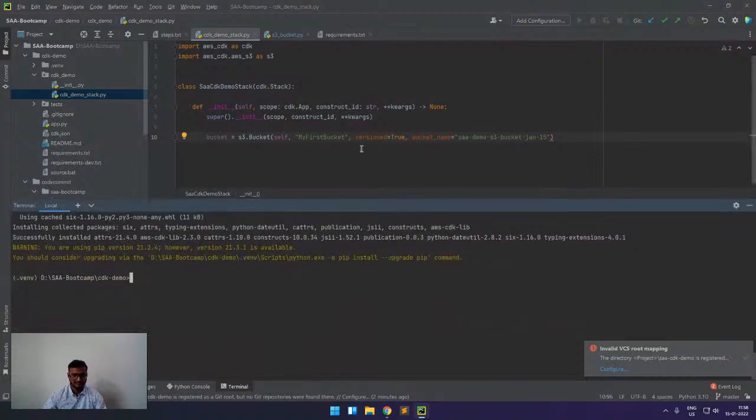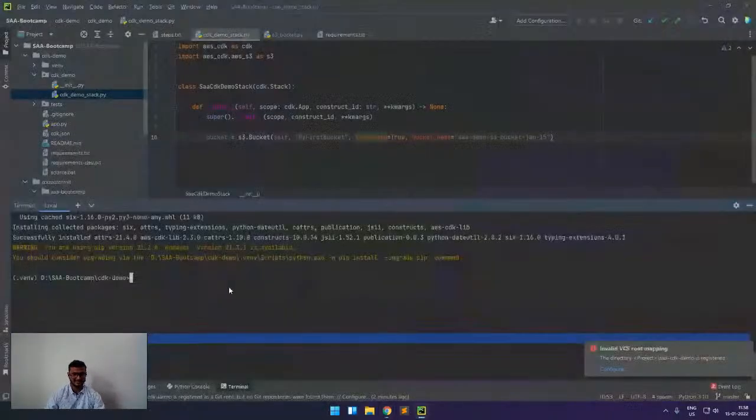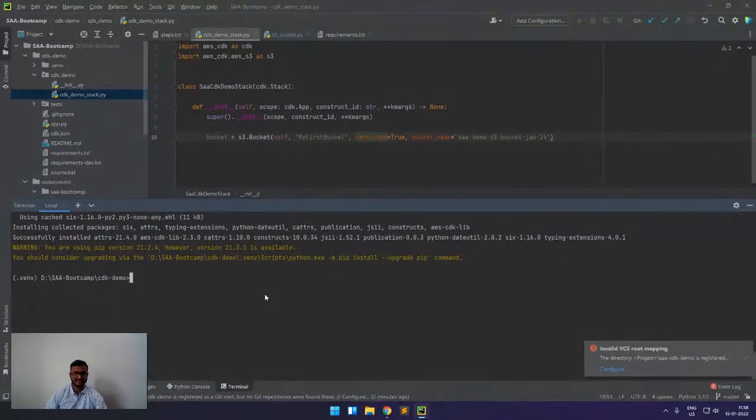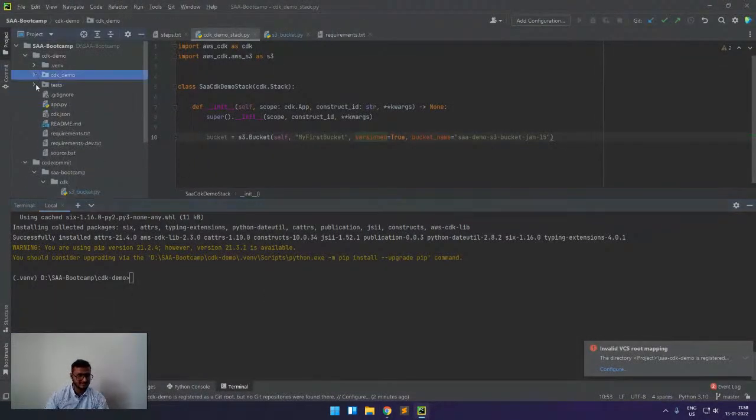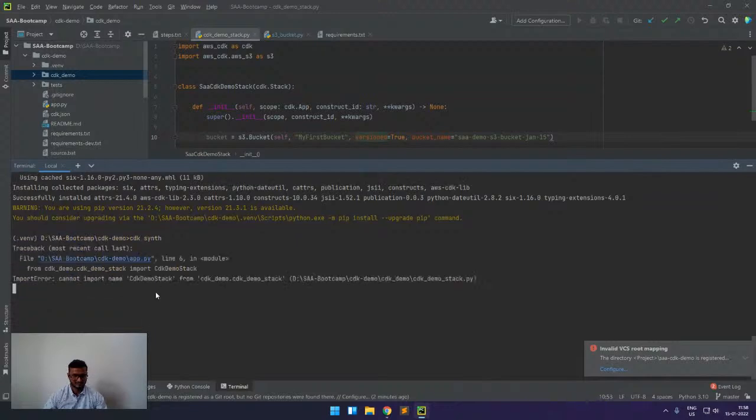And now when I come back, we will write the cdk synth command. So the cdk synth command, what it will do: currently we can see here we don't have any out folder. It will dump the YAML or JSON output in this folder. For that we will write cdk synth. It will synthesize my code and create the output, but we will get one error here first. So first we will resolve that error.